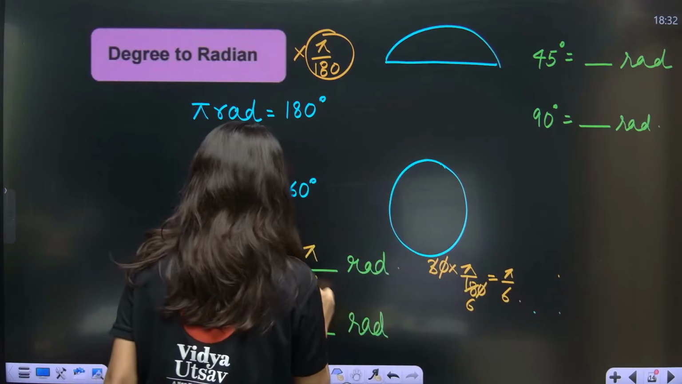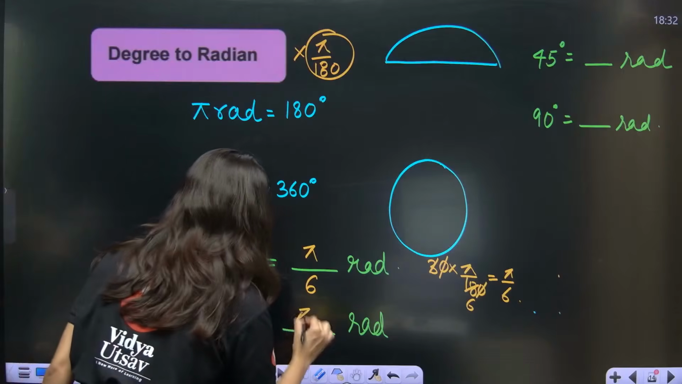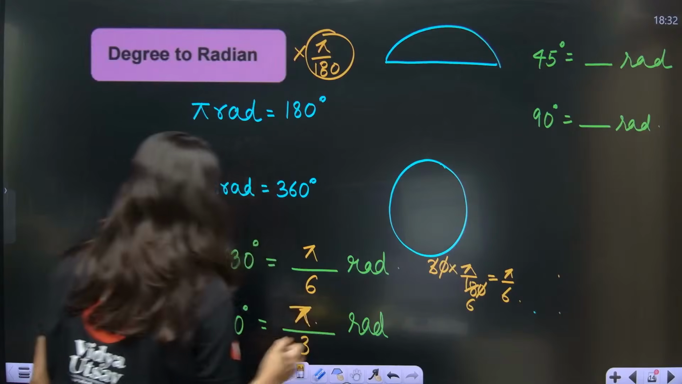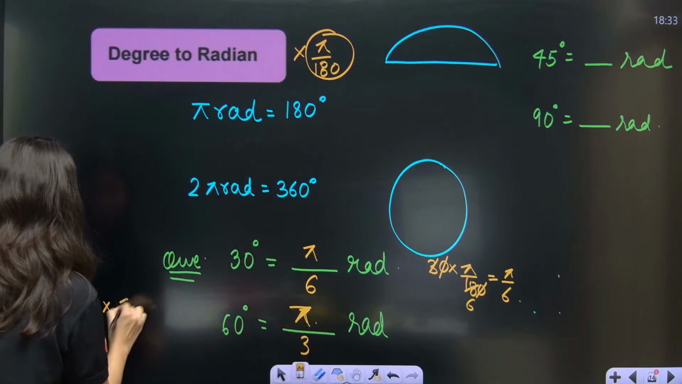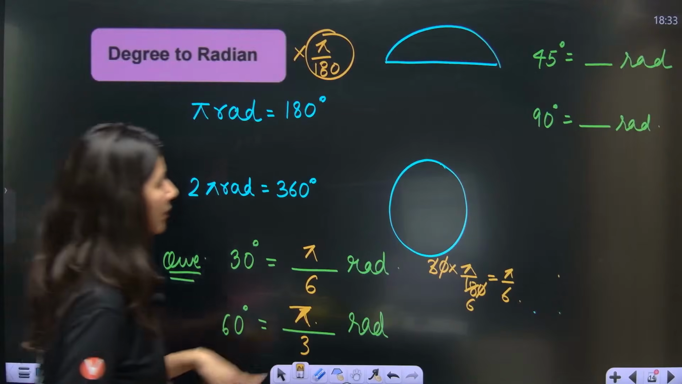So pi by 6. 60 degree into pi by 180. If you do that, pi by 3 will be the answer. Okay, so 60 into pi by 180, 6 ones are 6, 6 threes are 18, so pi by 3.